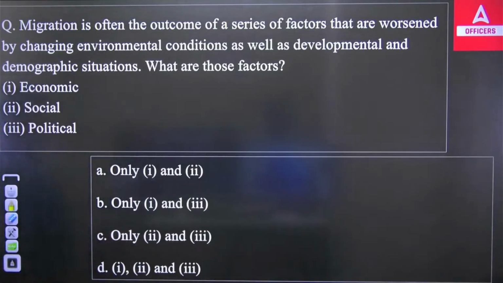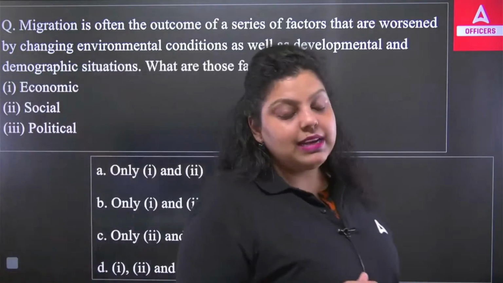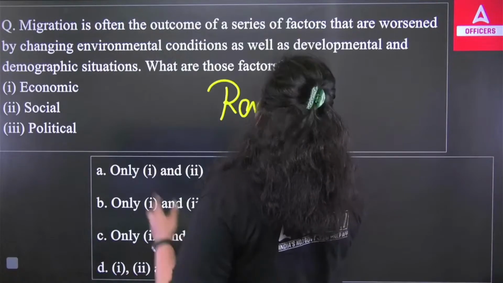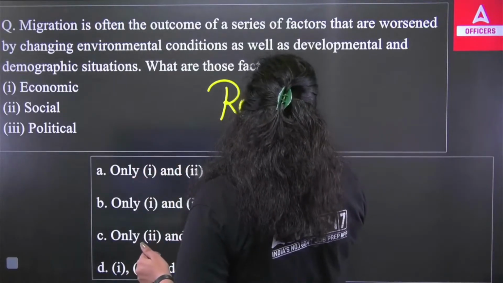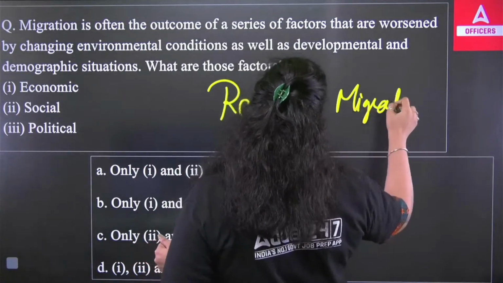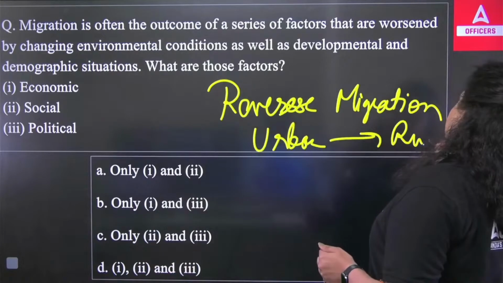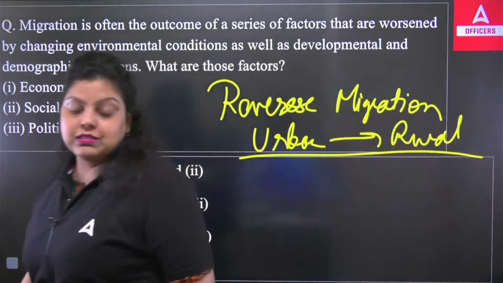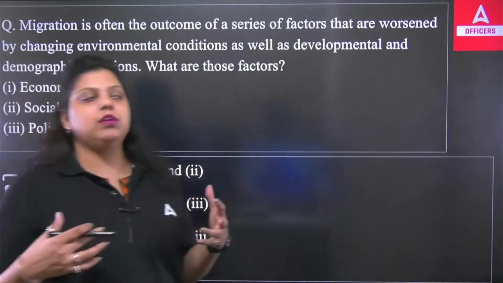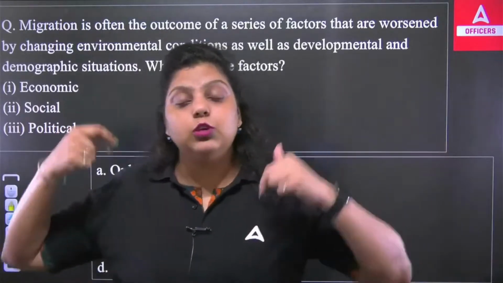Okay, apart from that, if I'm talking about the time of the COVID-19 pandemic, we have seen that India faced reverse migration. Now, what was this reverse migration? People were going back from urban to rural areas. This was the reverse migration we faced at the time of the pandemic, because in the urban areas there was no option for them to earn or to pay their rents, because they used to work daily, earn daily, and then feed themselves.